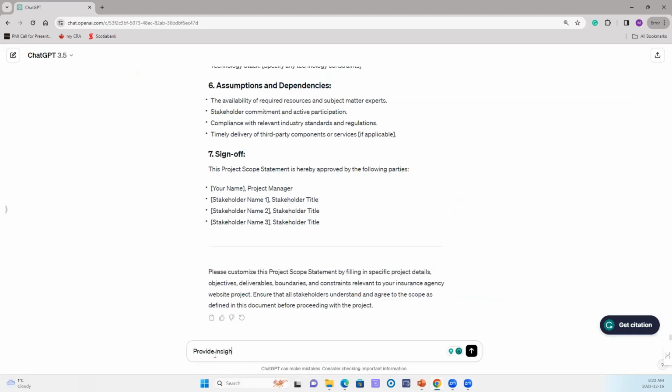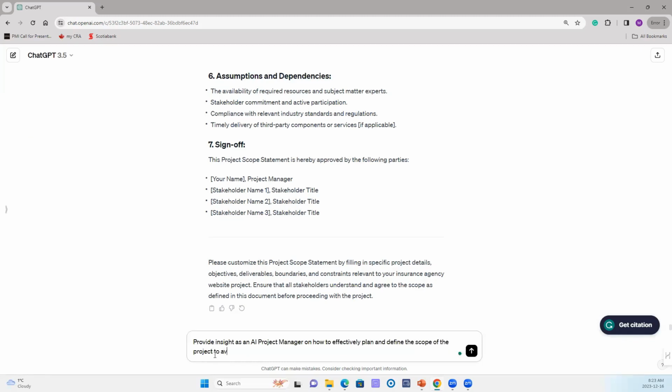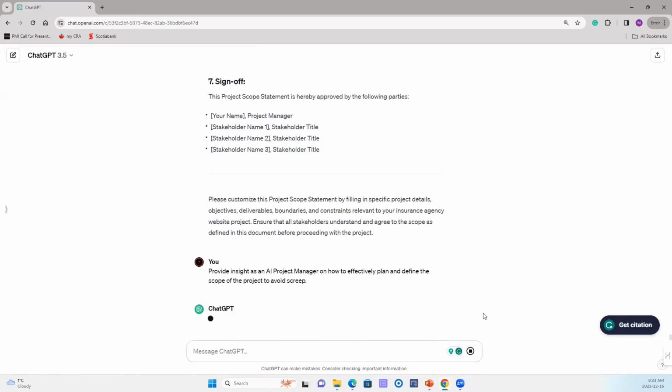Provide insight as an AI project manager on how to effectively plan and define the scope of the project to avoid scope creep. Enter.